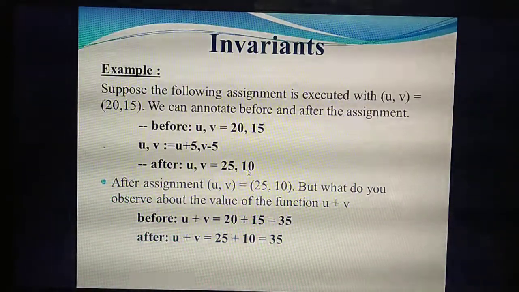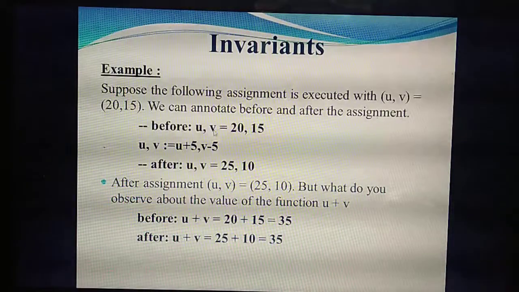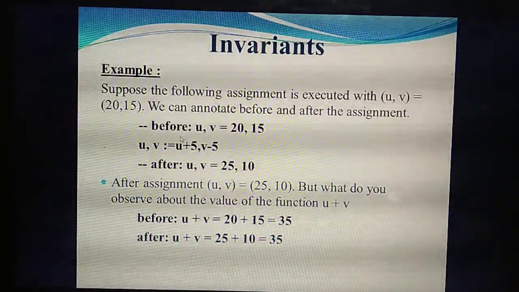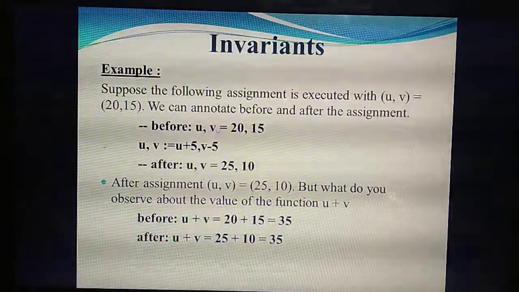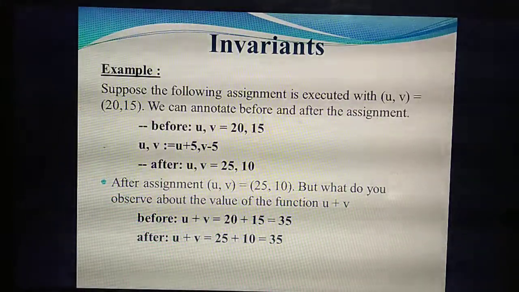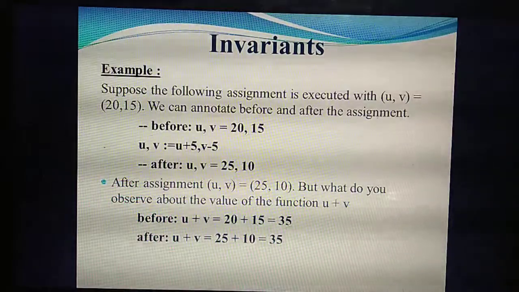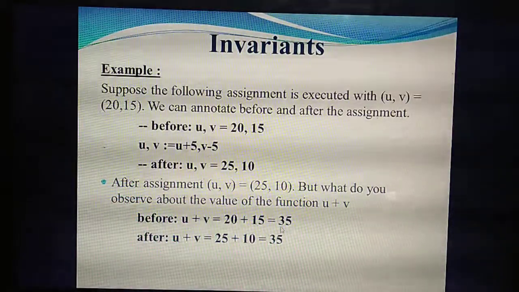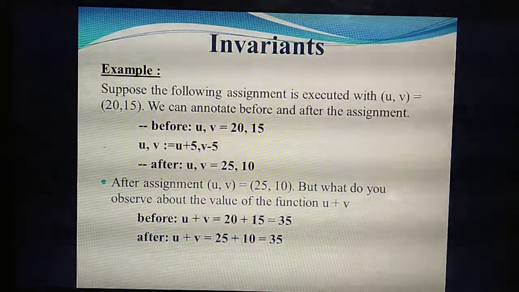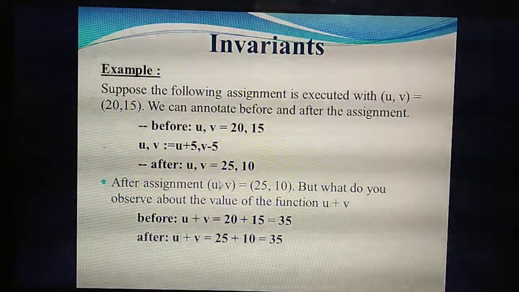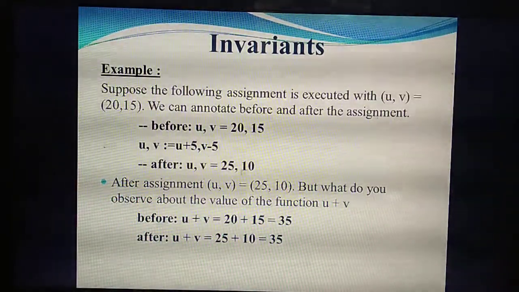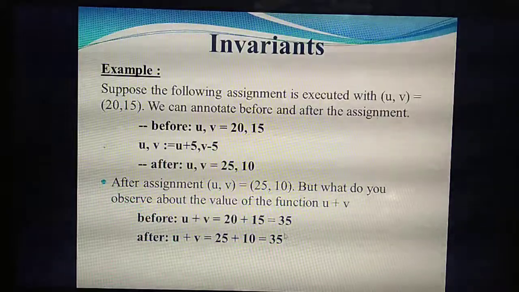Understand? So listen. How we are going to check: first you need to add the value before. Before means the given values. So first you need to add the given values, 20 plus 15, u plus v. Okay, u plus v. Add it. 20 plus 15, what answer will you get? 35. Next, the after value, that answer also you add. 25 plus 10, what answer are you getting? 35.